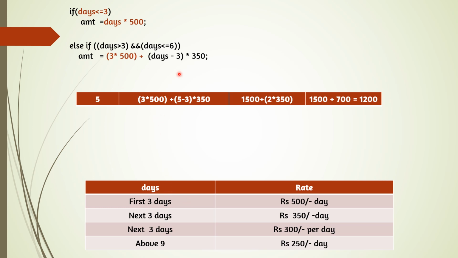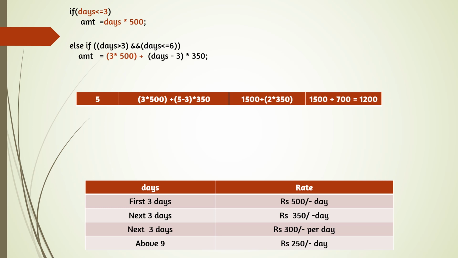Then the remaining days is (days minus 3); in this case 5 minus 3, that is 2. For that, per day 350 rupees. So here we have to pay 1500 plus 700, that is 2200. I hope you understood. 5 days means 3 days go for 500 rupees each, and the remaining 2 days, per day 350. This way we have to pay.